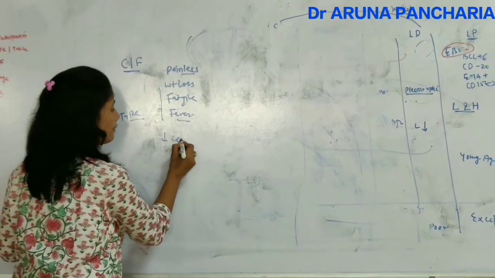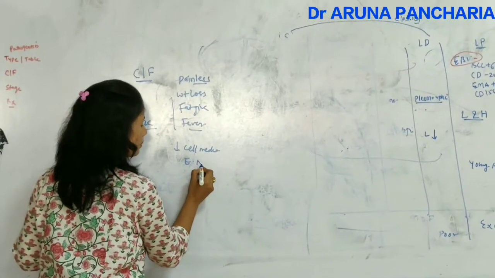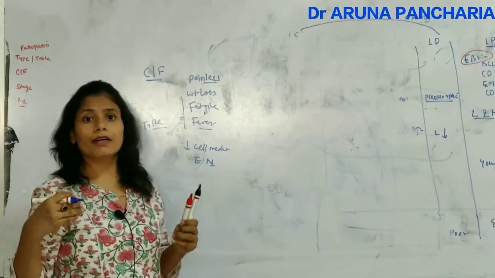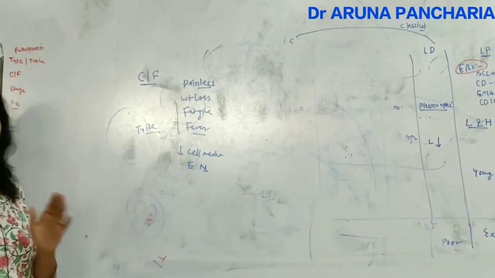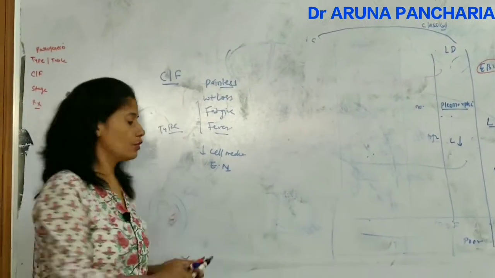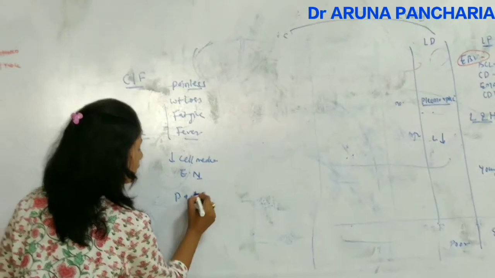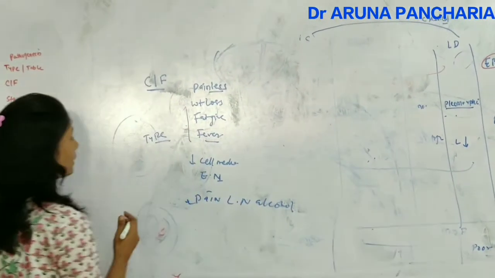Because of decreased cell mediated immunity, erythema nodosum and sometimes cerebellar degeneration are seen. The important thing is there is pain in the lymph node after taking alcohol. So these are the clinical features.